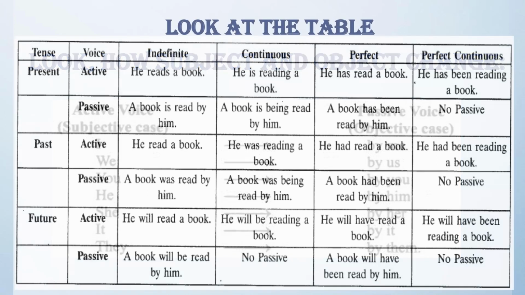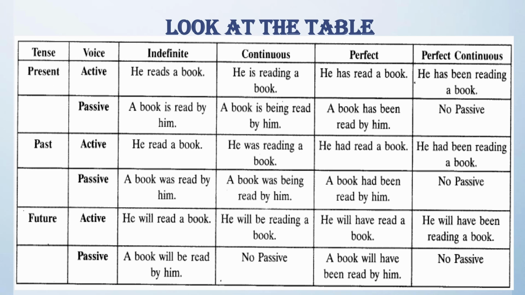Now look at this table of tense. Depending on the tense of the verb in the active voice, it needs to be changed to its corresponding form in the passive voice. Let us see some examples. In simple present tense, the first active example is he reads a book. And in passive, it becomes a book is read by him. Here, reads changed to is read.